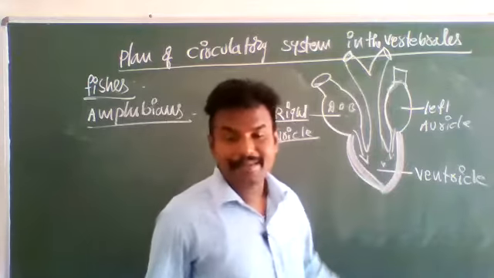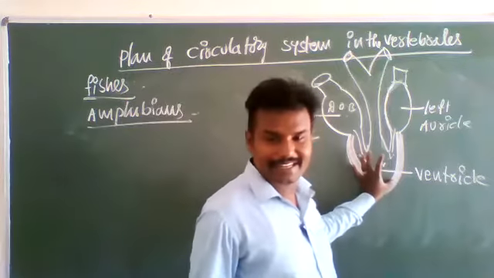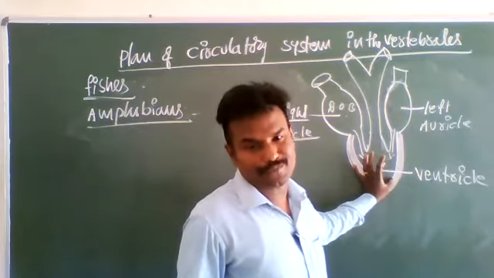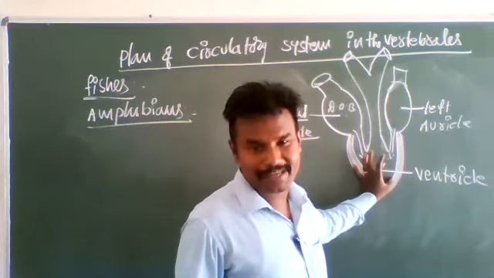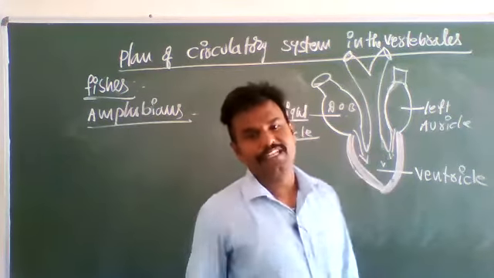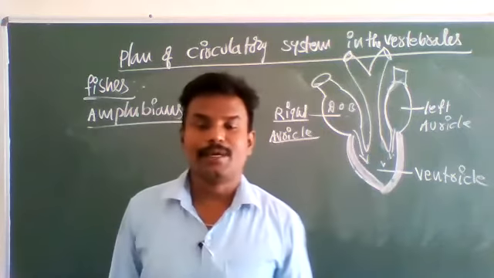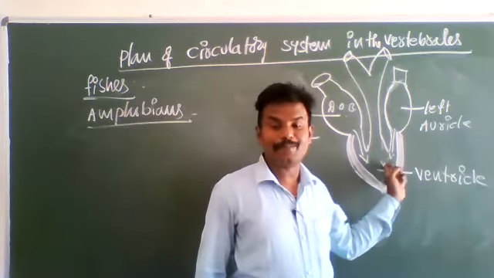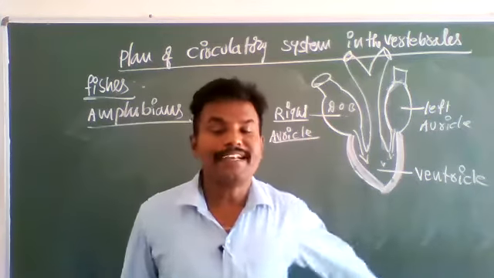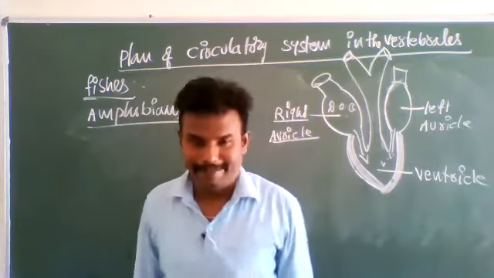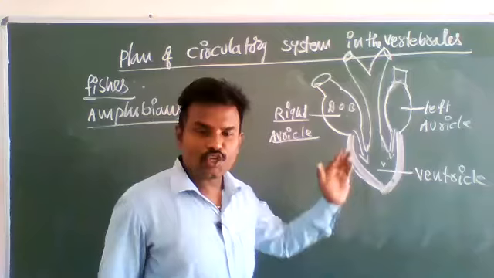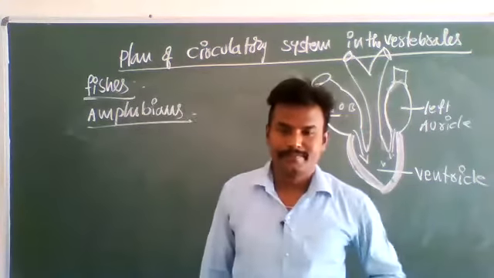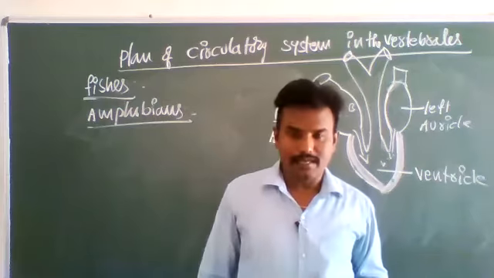So here the blood is mixed. This ventricle pumps out mixed blood. That happens in amphibians. The deoxygenated blood and oxygenated blood are mixed in the ventricle, so the ventricle pumps out the mixed type of blood. In such a way, amphibians consist of a three-chambered heart.